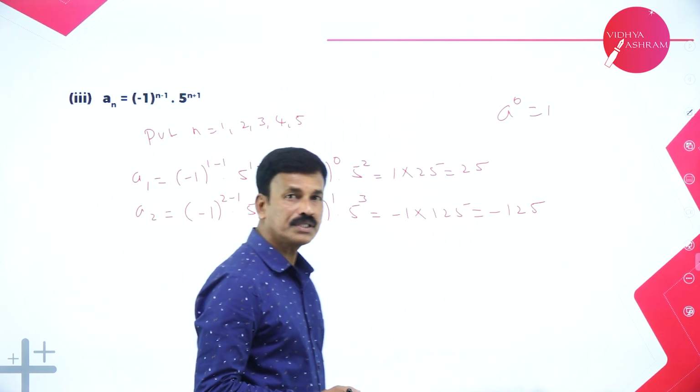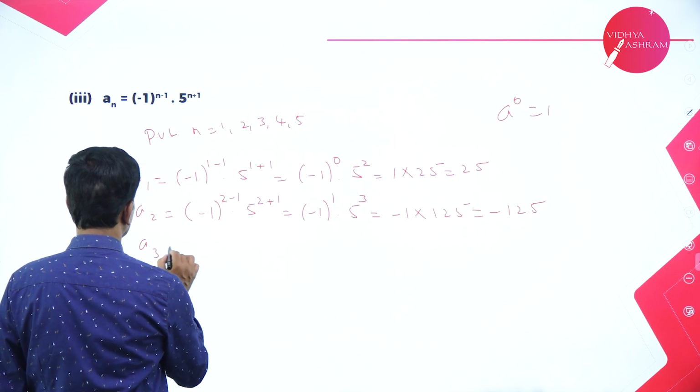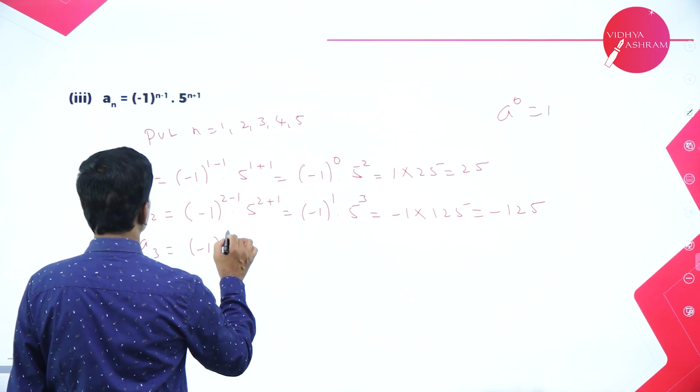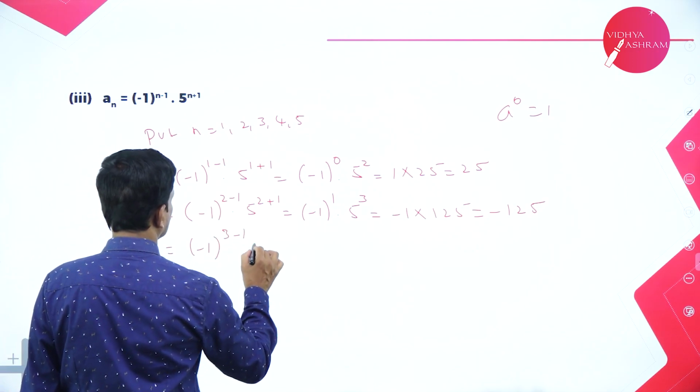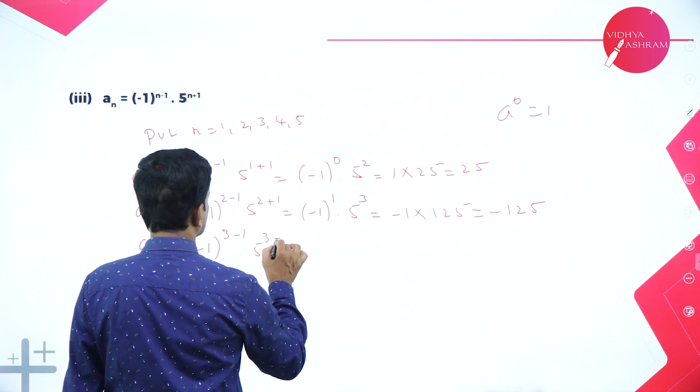Okay. Now put n is equal to 3. If you put n is equal to 3, minus 1 whole to the power of 3 minus 1 into 5 to the power of 3 plus 1.